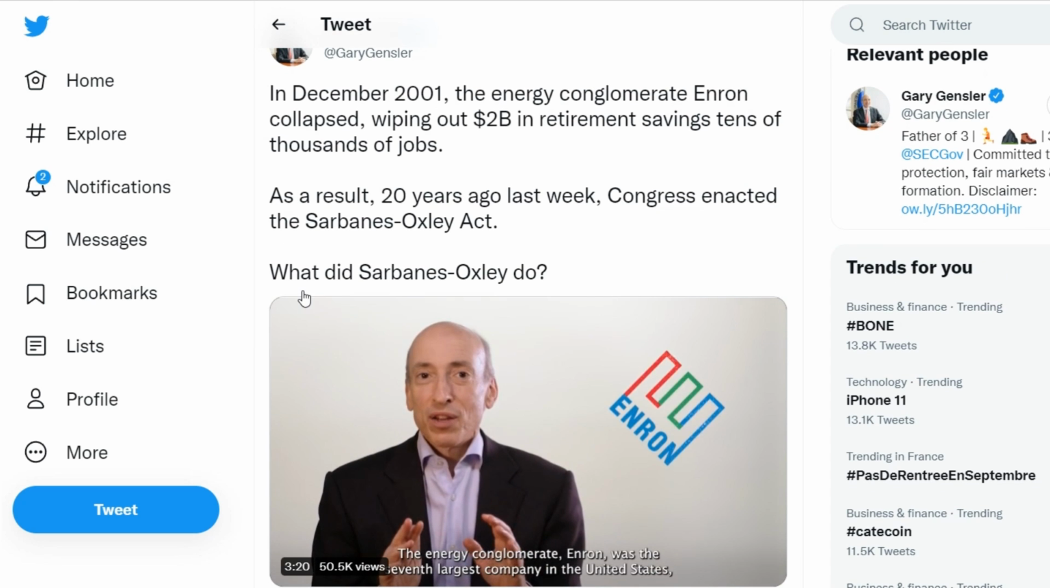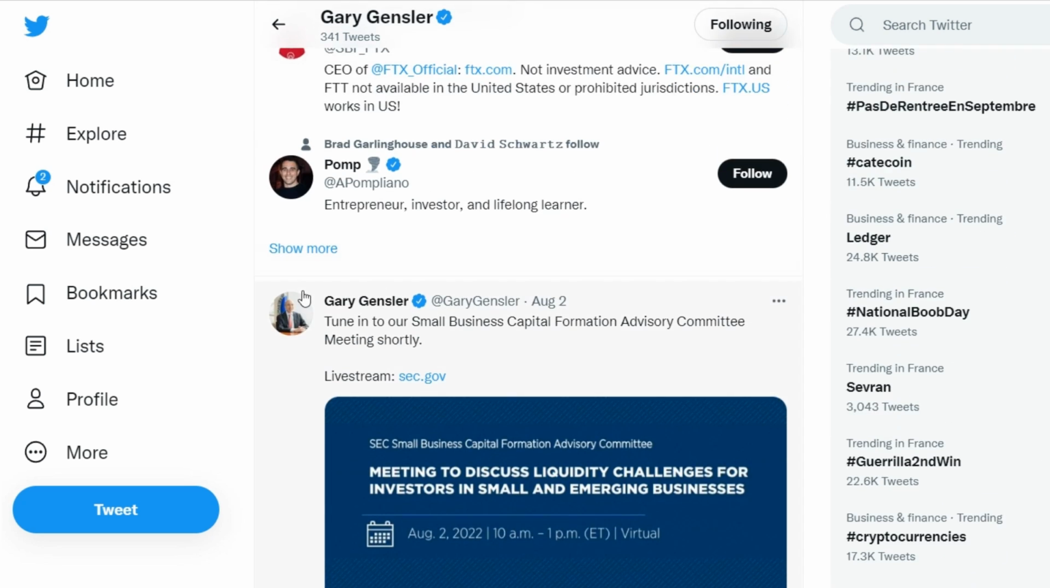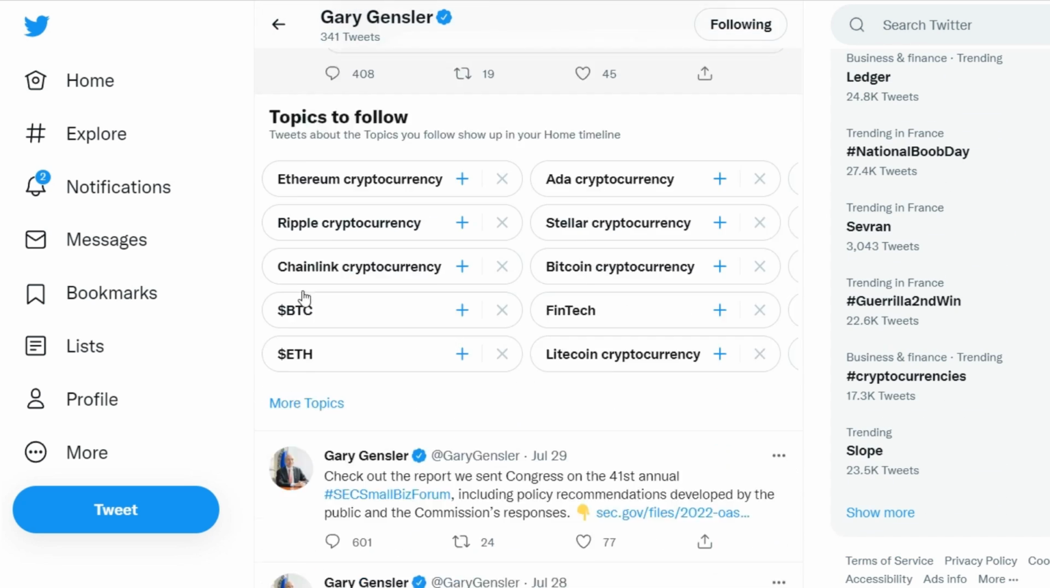"I would rethink the logic of saying that crypto markets have to succumb to SEC jurisdiction, because that's like saying drivers of electric cars don't need seatbelts."